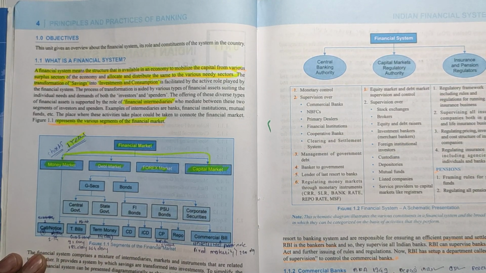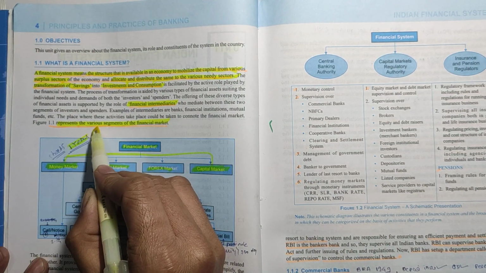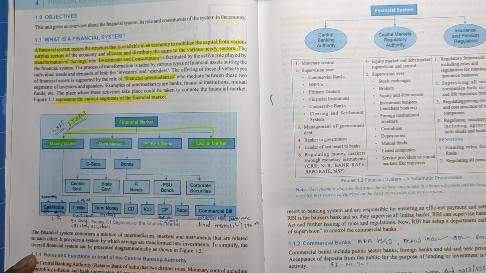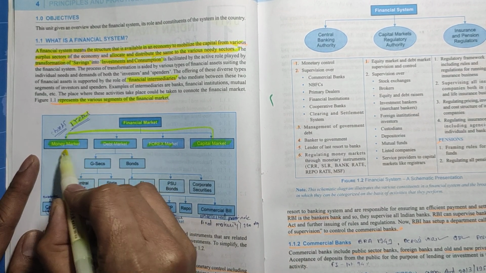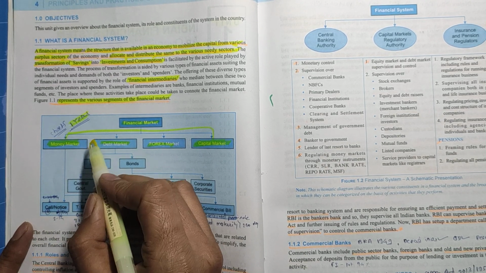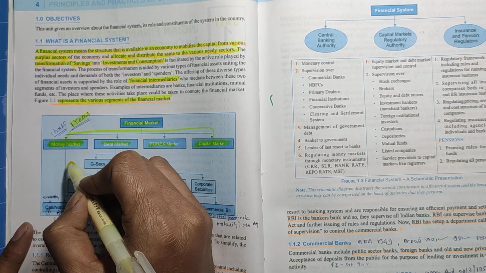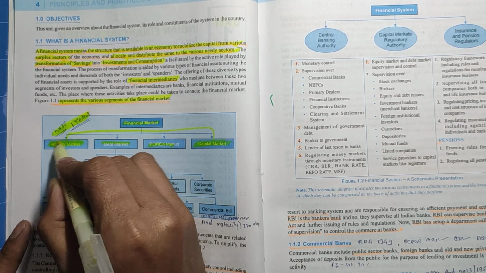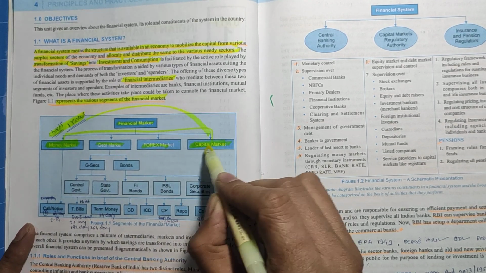Now we will move to the next topic. Friends, there are various segments of the financial market. What are they? Very first is the money market. What is a money market? It is the component of the economy which provides short term funds. If we are dealing in funds for a period of less than 1 year, that is called the money market. And vice versa, if it is more than 1 year, it is called the capital market.